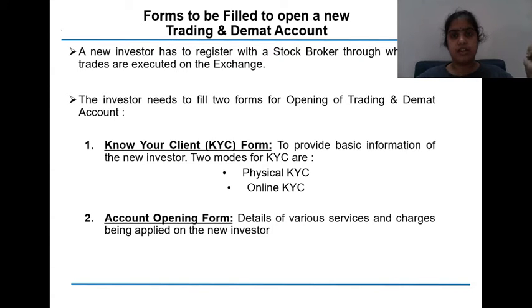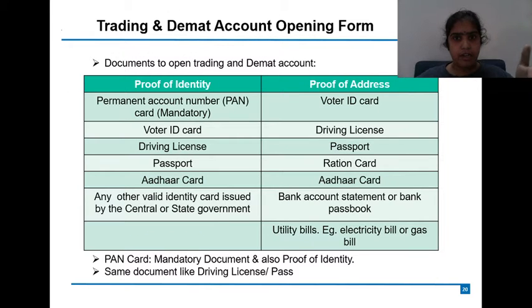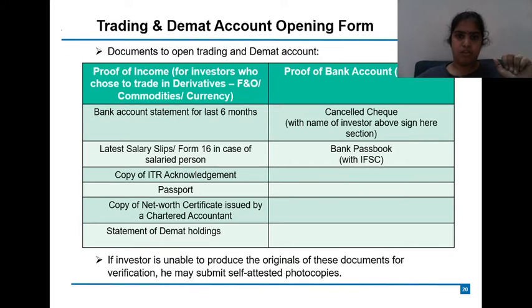The documents needed for KYC and the account opening form, and the further documents needed to open a demat account to trade in the cash segment or in the F&O segment, we will try to see in today's session, and some other topics. There are various segments. One is cash, one is derivatives, and the others can be commodities and forex. But we are talking here mainly about cash and F&O.